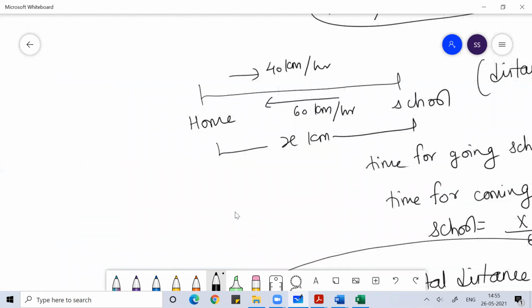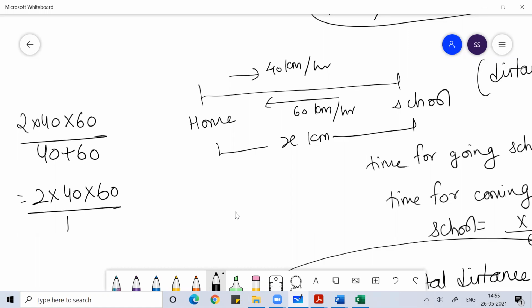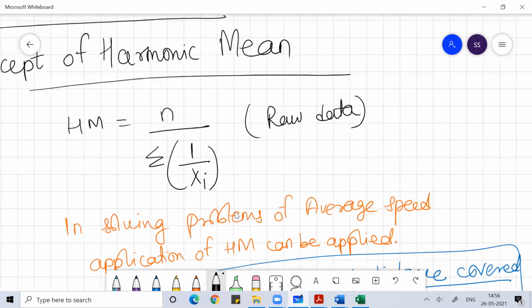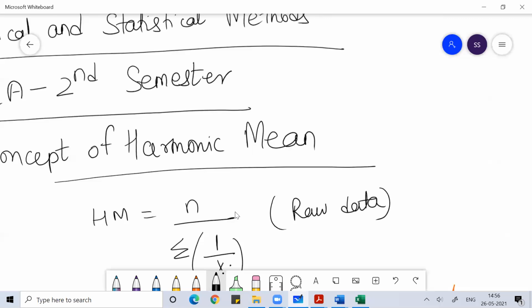Here I asked you that Mohan went to school at 40 kilometer per hour and came back at 60 kilometer per hour. What is the average speed? So a is 40, b is 60. 2ab divided by a plus b: 2 into 40 into 60 divided by 100. Cancelling the zeros, this is 2 into 4 into 6, which is equal to 48 kilometer per hour. I hope you understood the concept of average speed, which we use in discussing the harmonic mean.